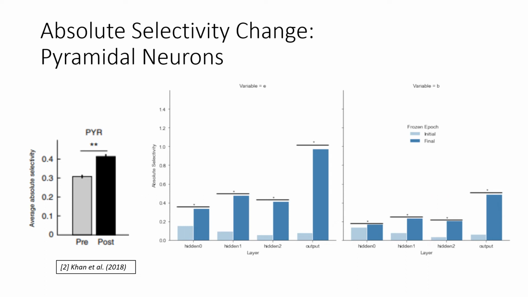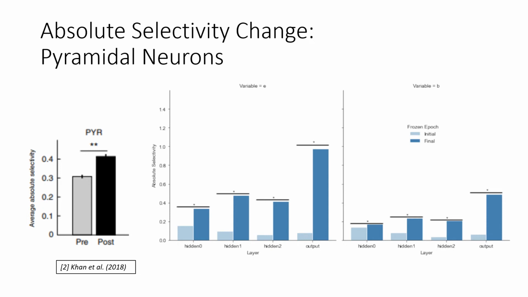The first comparison I made between the burst CCN models and the real neurons was in absolute selectivity change. Selectivity is the mean firing rate of a cell in response to the vertical grating minus the mean firing rate in response to the angled grating. Therefore, the change in the absolute selectivity can be interpreted as the change in the difference in a cell's response between the two stimuli. So you would expect that with learning, the difference gets bigger.